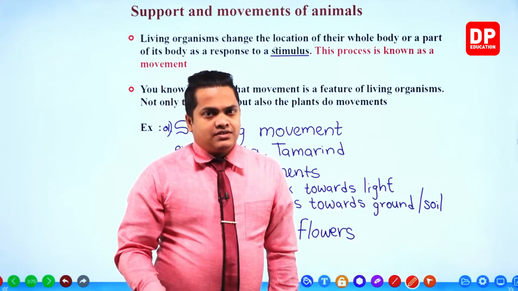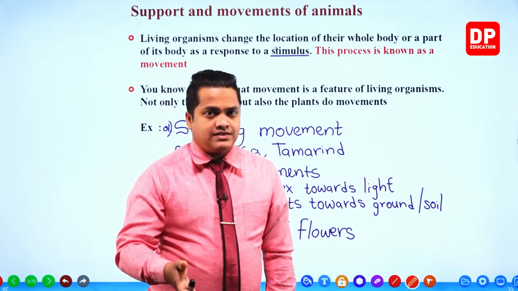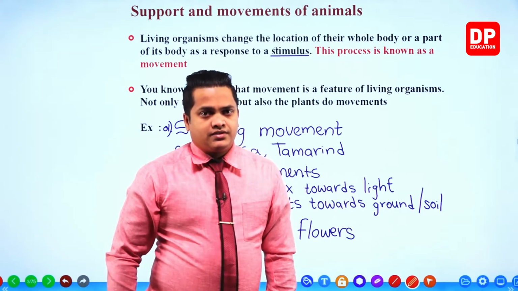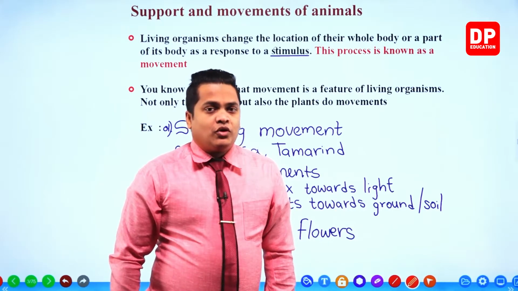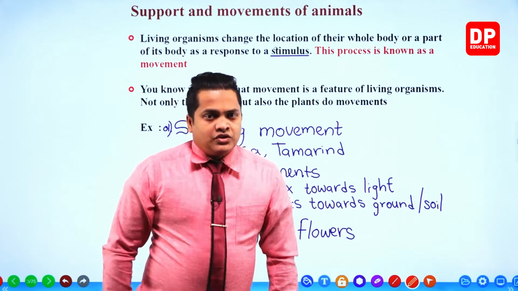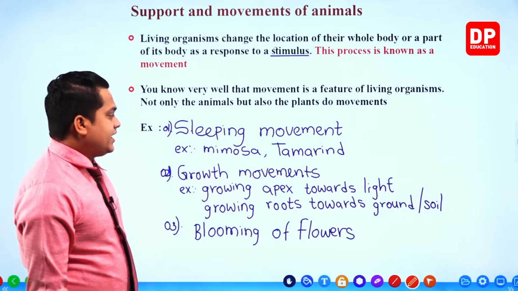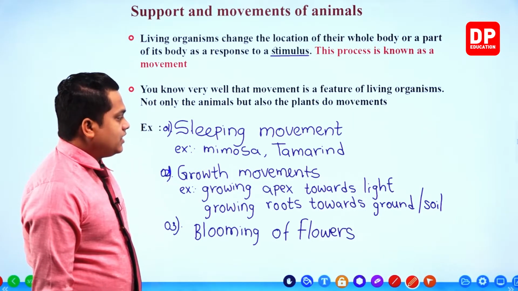However, animals show movements sometimes in parts as well as entire body movements. So both these things can be observed within the animals. So these are the examples for the movements that we can observe within the plants.